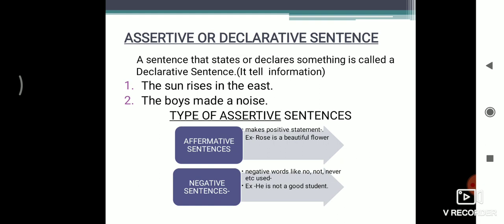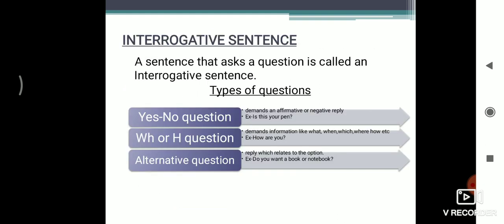Okay, now come forward. The next is interrogative sentence or question sentence. A sentence that asks a question is called an interrogative sentence.